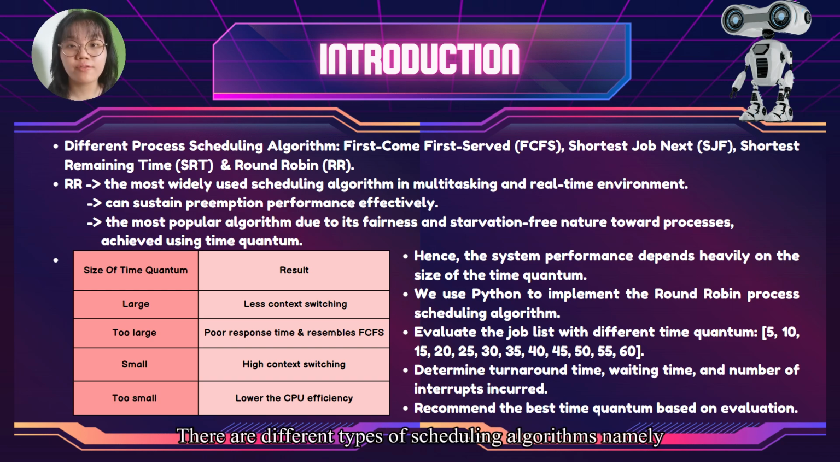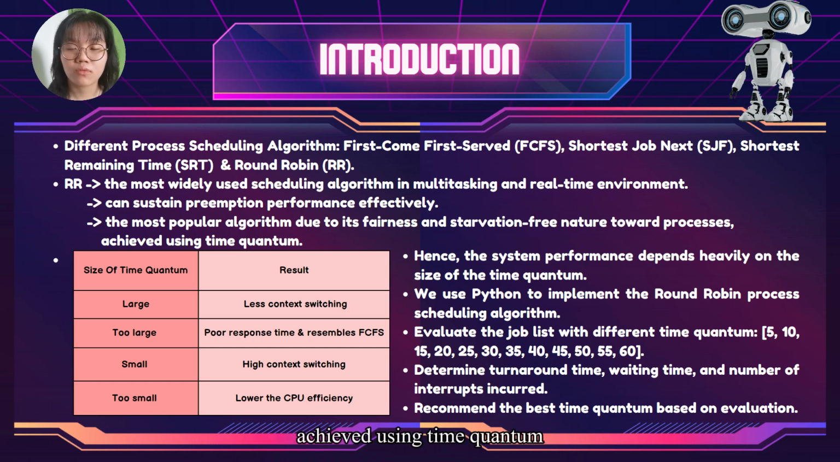There are different types of scheduling algorithms, namely first come first serve, shortest job next, shortest remaining time, and round robin. Round robin is the most widely used scheduling algorithm in multitasking and real-time environments as it can sustain preemption performance effectively. It is also the most popular algorithm due to its fairness and starvation-free nature towards the processes, achieved